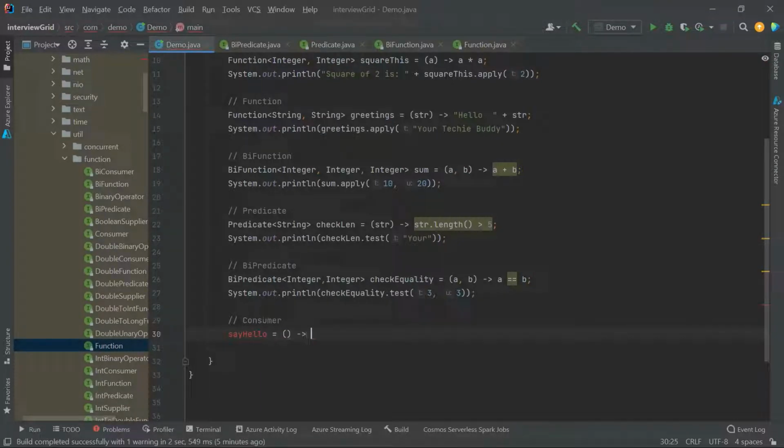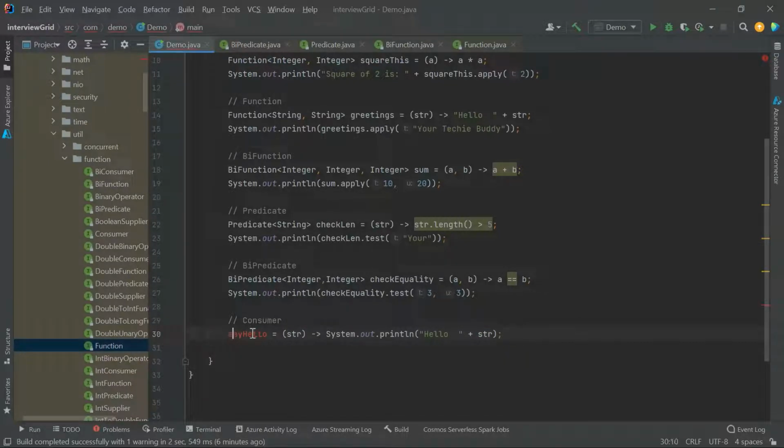This will take only one input, give only one output. So what we will give is, suppose, a string str. We are only going to write one statement, so we'll do sout, say hello plus the input string which we are passing, right? So we have to give a type to this.